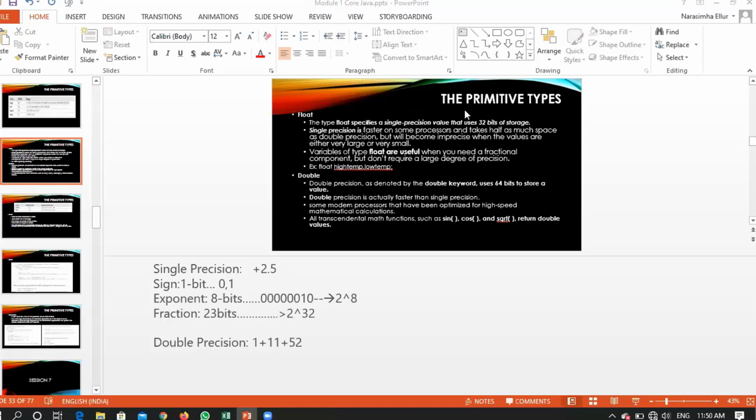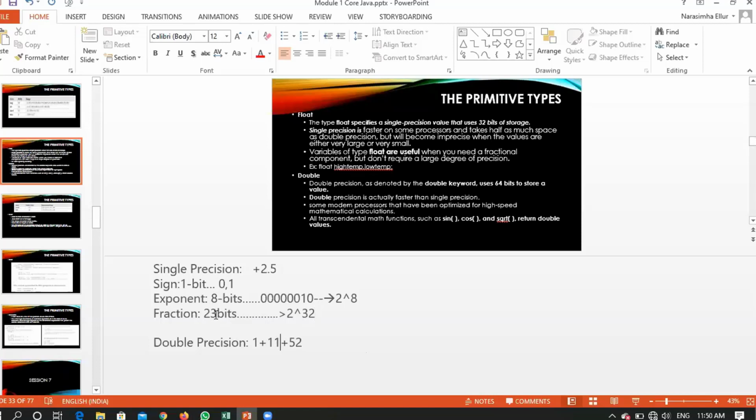Understood? In a similar way, if you are creating any variable as a double, then it will be using double precision. Double precision means totally it will be using 64 bits, right? One bit for the sign. In single precision the exponent was using 8 bits. Now in double precision it will be using 11 bits, so obviously this range will be 2 raised to 11.